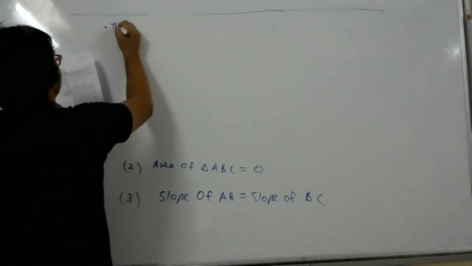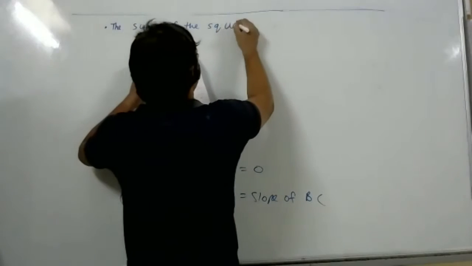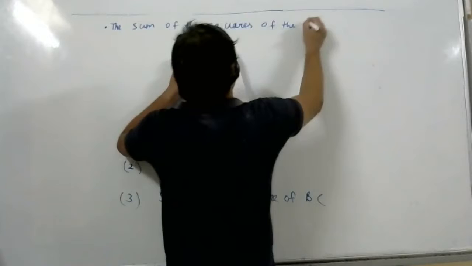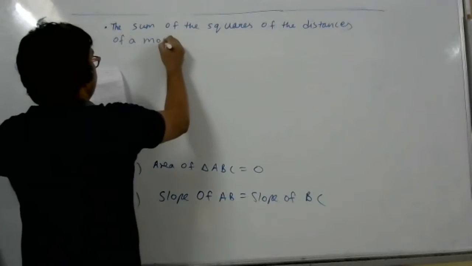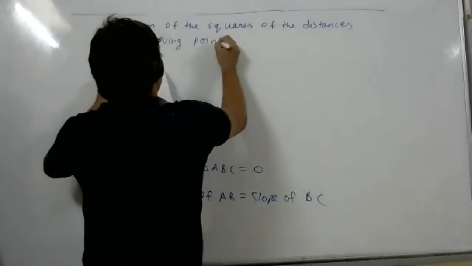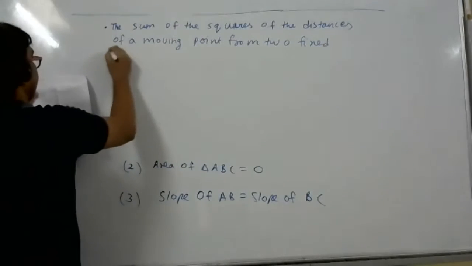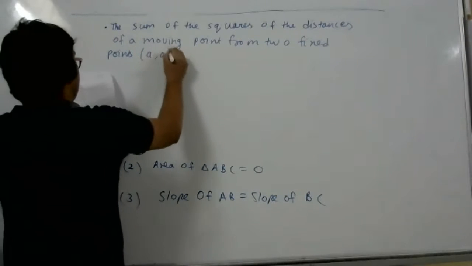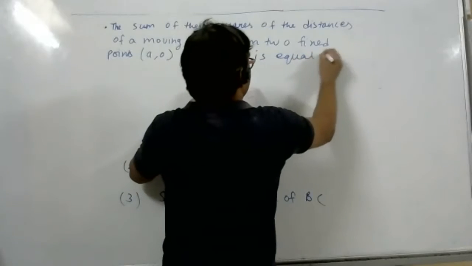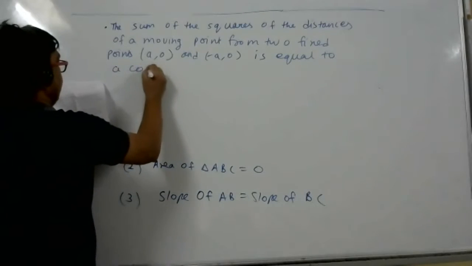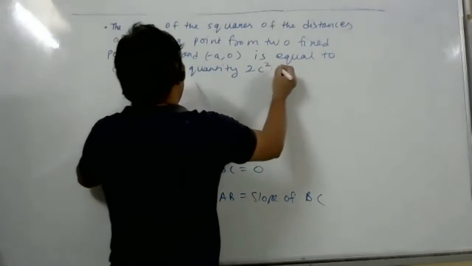The sum of the squares of the distances of a moving point from two fixed points (a, 0) and (-a, 0) is equal to a constant quantity 2c square.